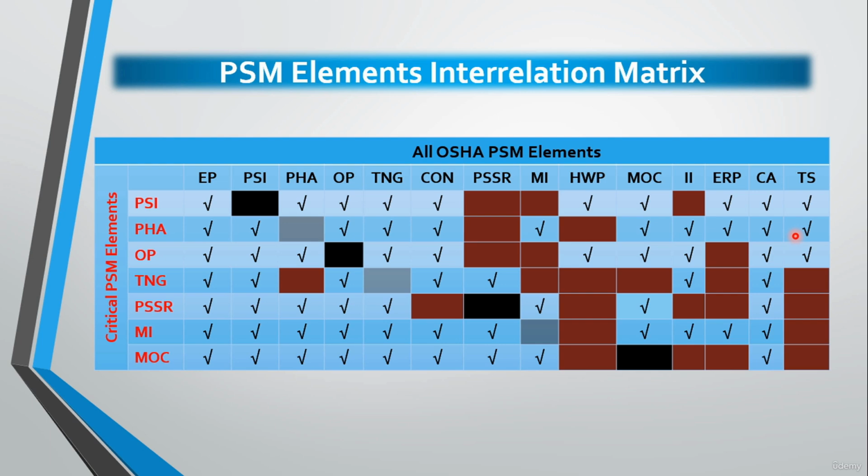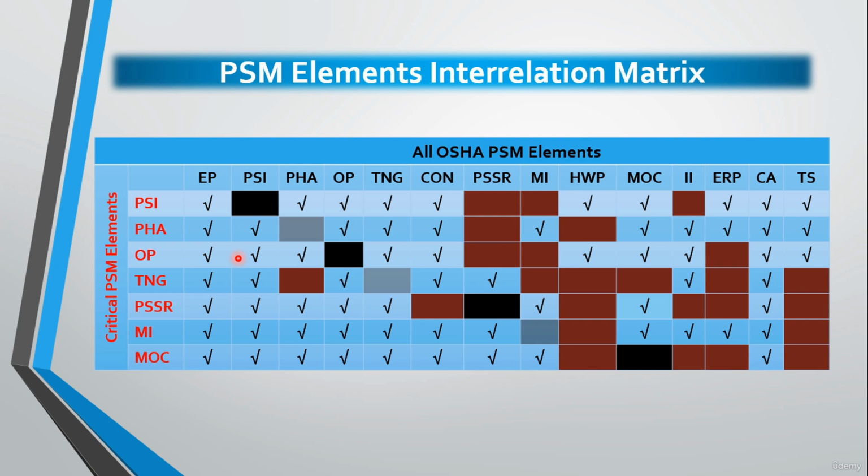So, moving on to the third critical element, we have here the operating procedure. Regarding its relation with the employee participation, we will find that written operating procedures should be accessible to all affected personnel to perform their jobs safely, and also the plant operators and maintenance personnel often are the ones who initiate the safe work practices and procedures. Regarding the interrelation with the process safety information, we will find that the knowledge and technical information are used in the development of operating procedures, such as the upper operating limit and lower operating limit and so on.